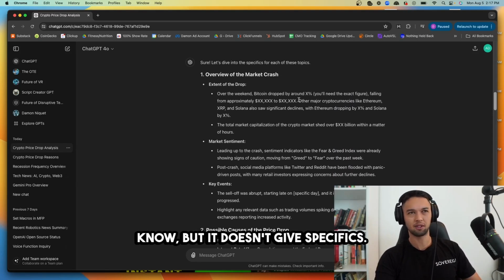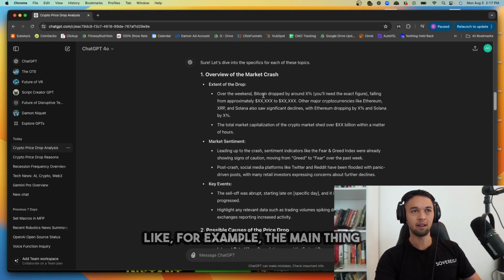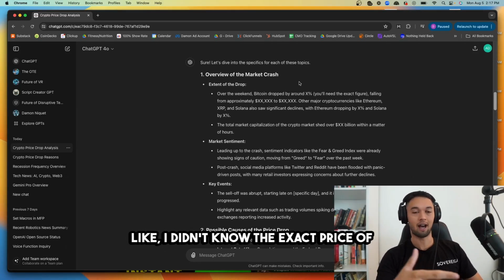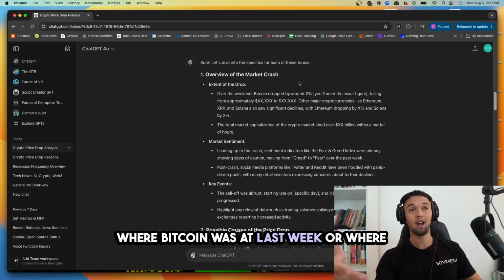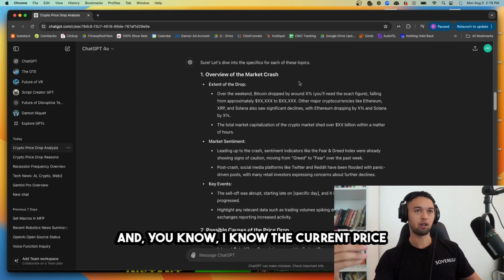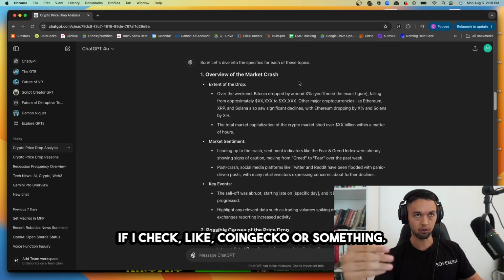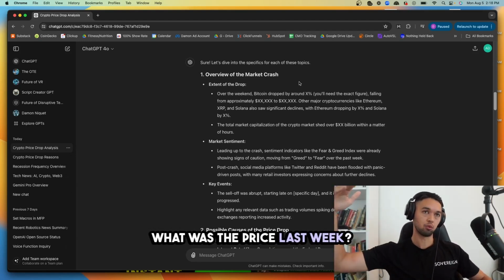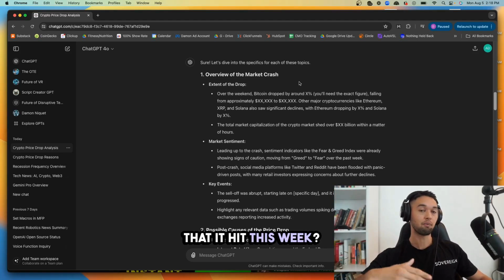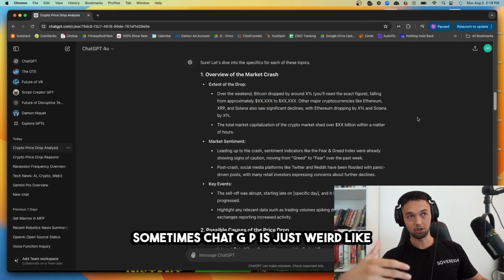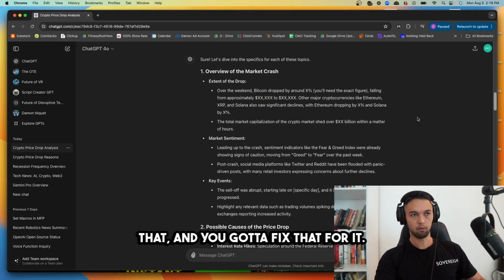but it doesn't give specifics. For example, the main thing I was looking for was exact numbers. I didn't know the exact price of where Bitcoin was at last week, or where ETH and Solana were at last week. I know the current price if I check something like CoinGecko, but I would like to know information like, okay, what was the price last week? What was the lowest price that it hit this week? And it's giving me these XXX answers. I don't know why it's doing that. Sometimes ChatGPT is just weird like that, and you gotta fix that for it.